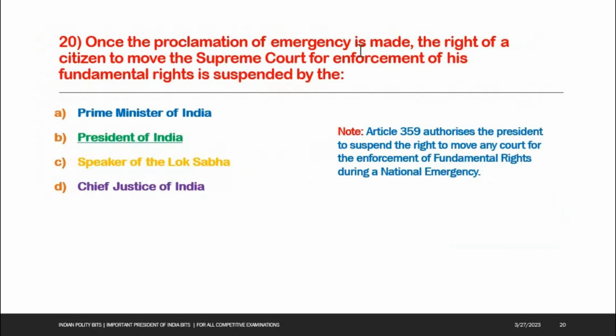Next one. Once the proclamation of emergency is made, the right of a citizen to move the Supreme Court for enforcement of his fundamental rights is suspended by the options: A. Prime Minister of India, B. President of India, C. Speaker of the Lok Sabha, D. Chief Justice of India. Option B is the right answer, President of India. See the note here. Article 359 authorizes the President to suspend the right to move any court for the enforcement of fundamental rights during a national emergency.